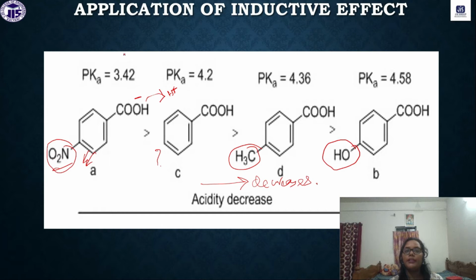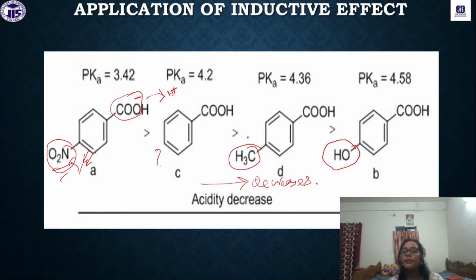So, whatever electrons we have on the conjugate base, that means on the carboxyl COO minus group, that electron will be delocalized through this minus I effect, the electron withdrawing NO2 group. Here we do not have any group, only the H we have.